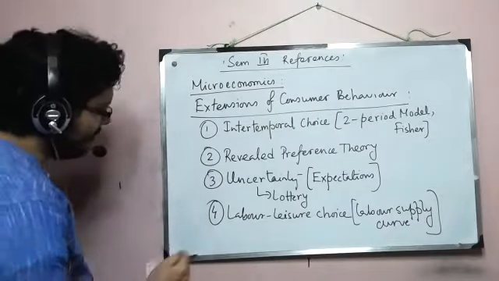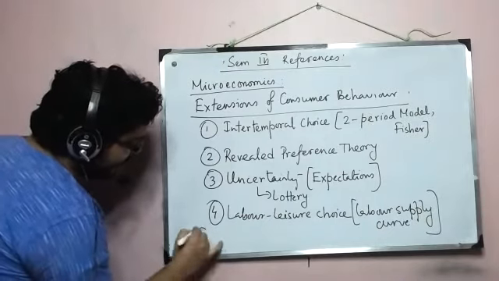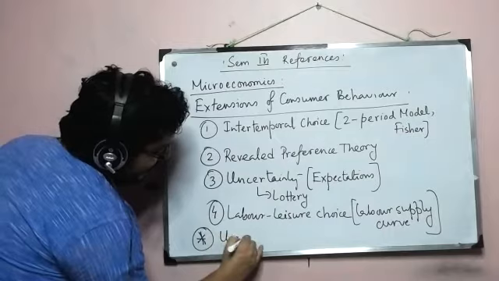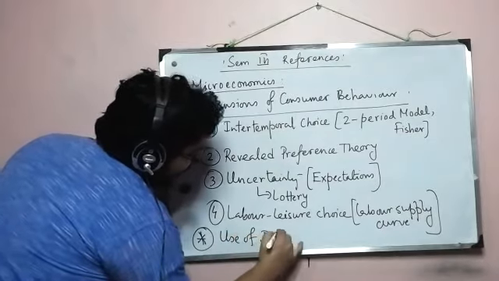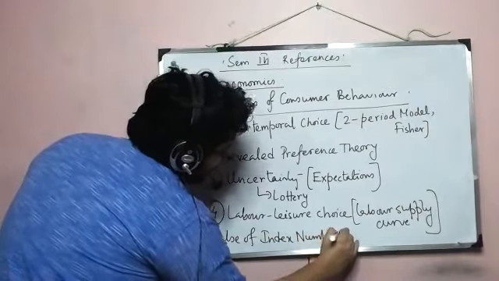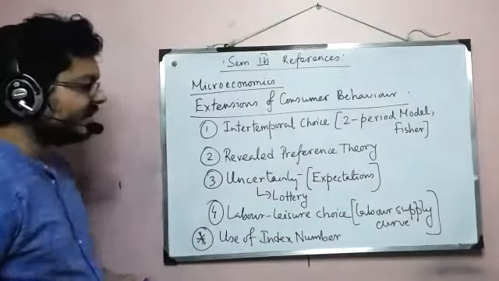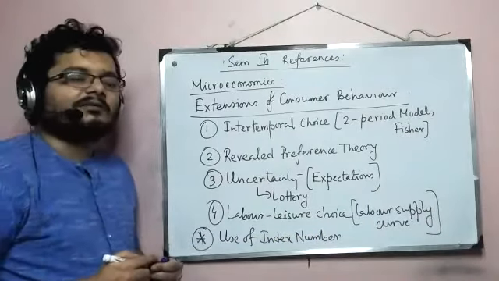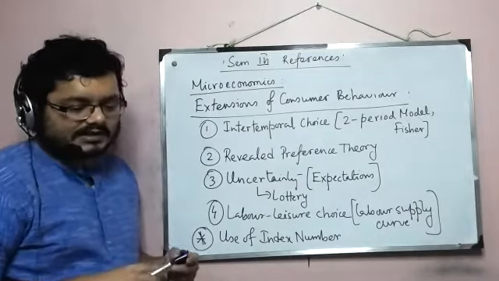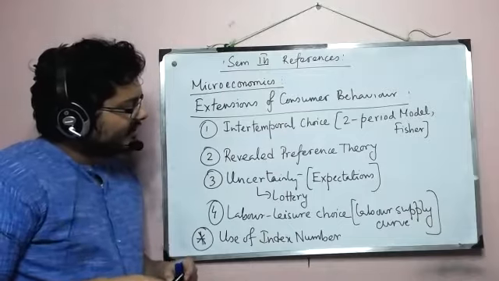Then we will have a small topic which deals with the use of index numbers in consumer behavior. These uses are quite famous, right? We have at least heard about the consumer price index, so we'll talk about that a little bit.